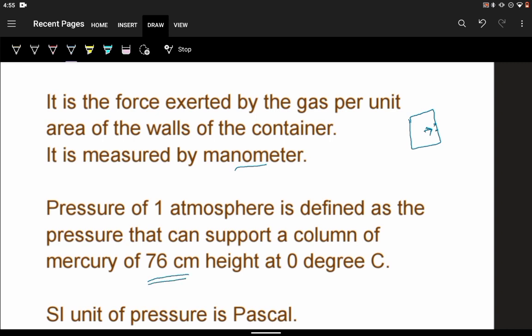In a tube, if we take mercury to a height of 76 centimeter at 0 degree C, then whatever pressure is required to support that will be called as 1 atmosphere. 1 atmosphere is also equal to 760 torr.